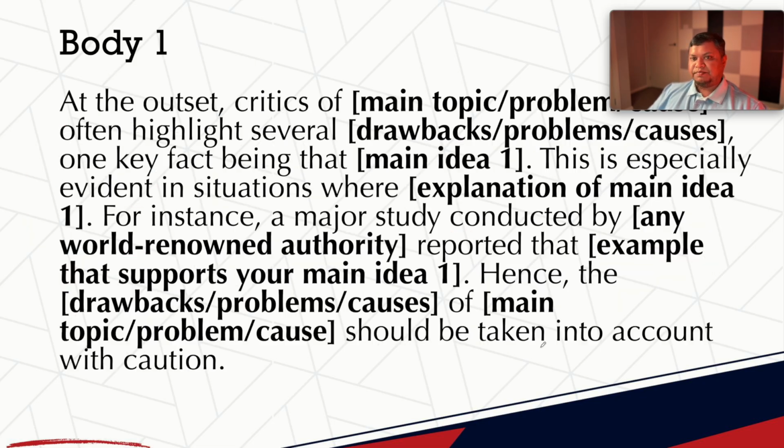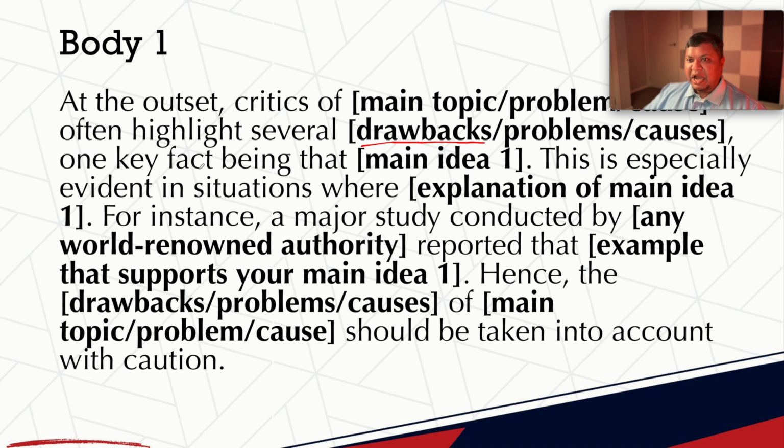So that's my introduction. Next, in my body paragraph 1, I'm going to start with "At the outset." That is, I'm starting something new. "Critics of main topic or problem or causes." This tells you that I'm going to talk about problems or causes in this paragraph in the problem-solution type of essay. "Often highlight several drawbacks or problems or causes," whichever you are writing. If I'm writing an argumentative essay, that indicates that in this paragraph I'm going to write about the negative side, the opposing view or the drawbacks.